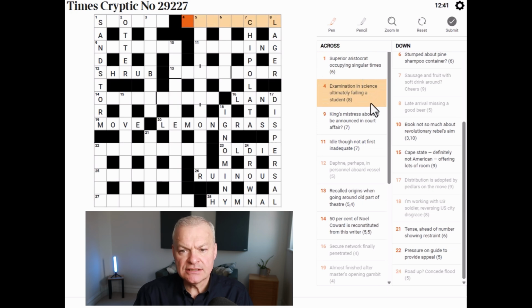Examination. In science, ultimately failing a student. Well, I think A is A, and student could be, well, could student be L for learner driver? I think A is the most likely letter, so I am going to leave it in.